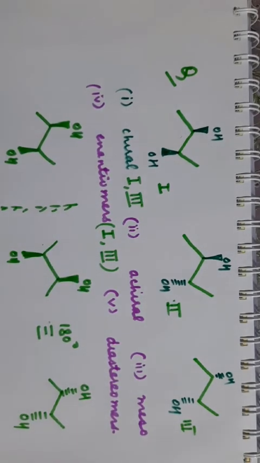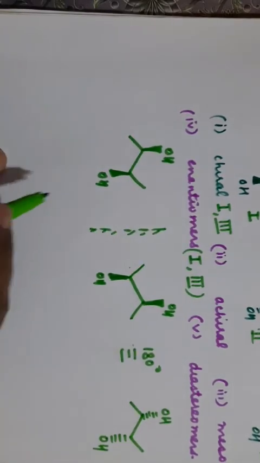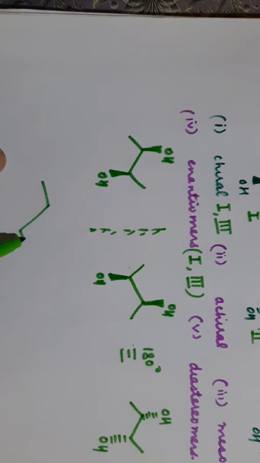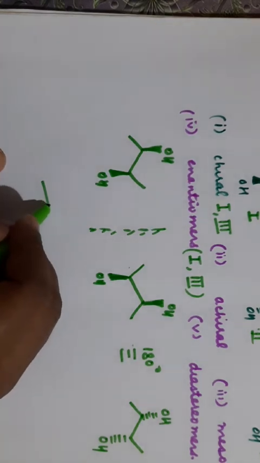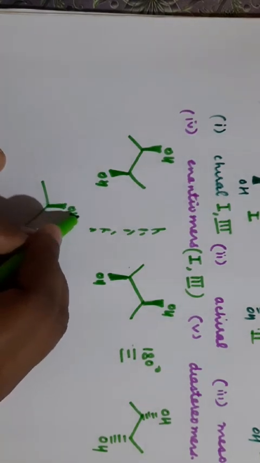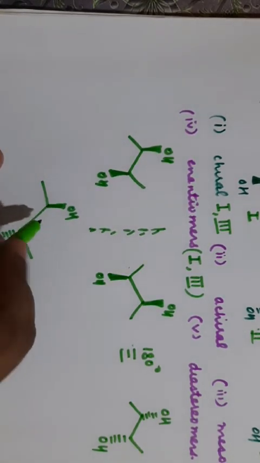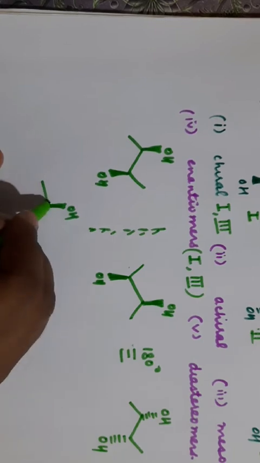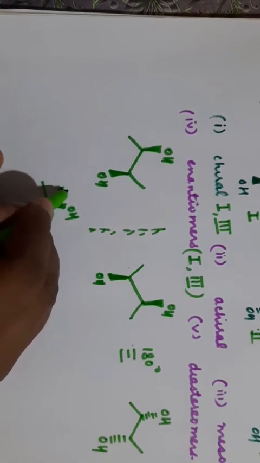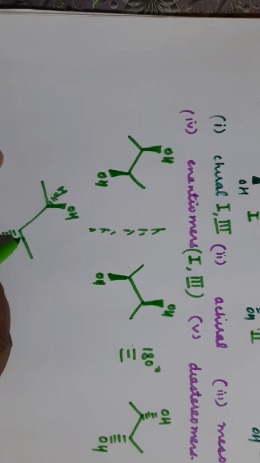Now we will check the second molecule. See the second molecule. We can draw it like this. Clear? There is an OH above and there is one OH below. This is CH3, this is CH3. We can make hydrogen also here. Hydrogen and hydrogen.